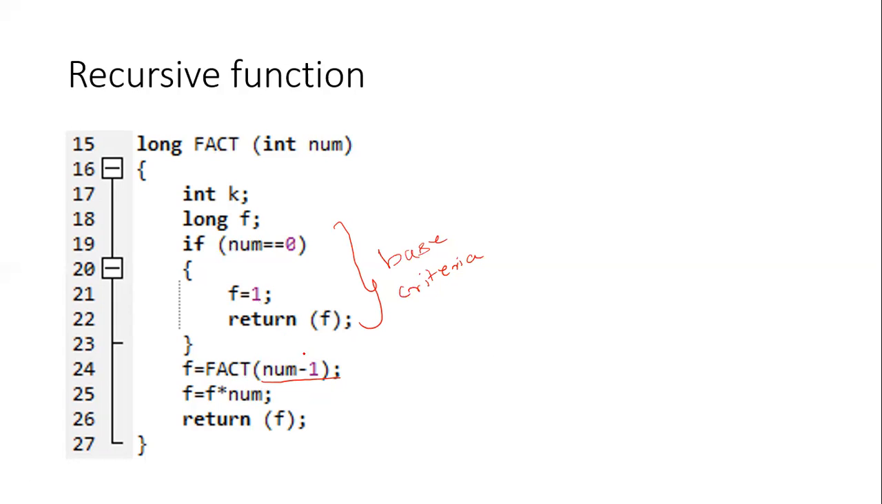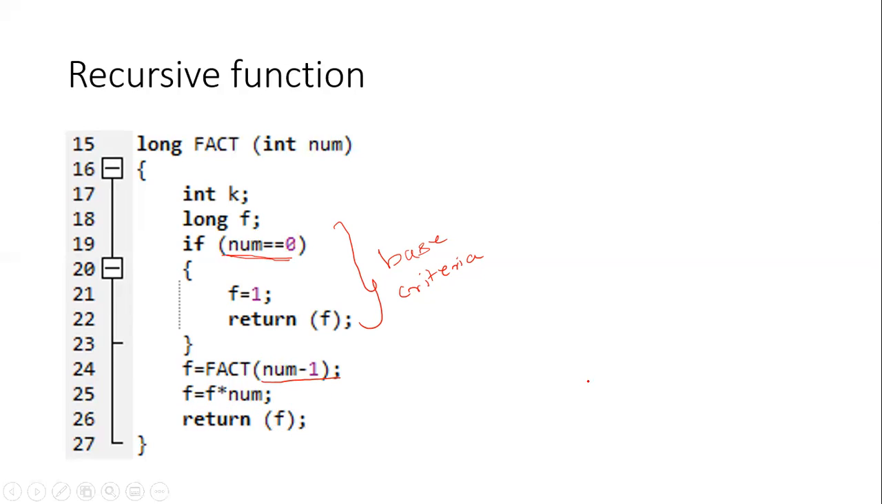Because our aim is to bring this num closer to the base criteria. What is the base criteria? Num is equal to 0. So when you enter a value here, every time this num should get reduced. At one point, it should reach 0. Then it is having a computation, F is equal to F into num. Then finally, we'll calculate the F value, and that will be returned to the main program.